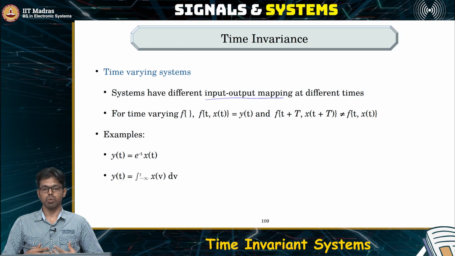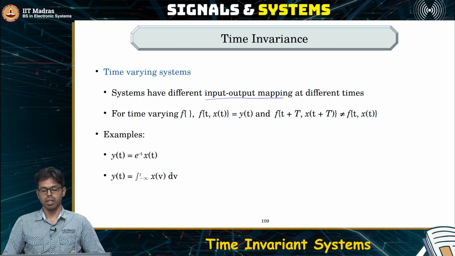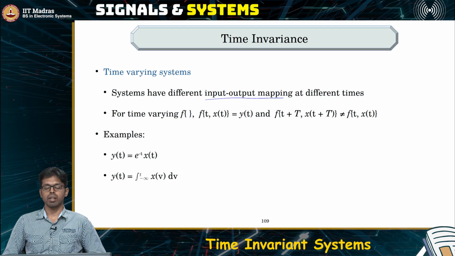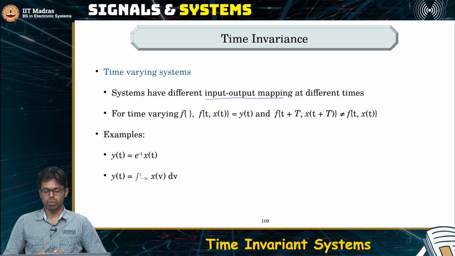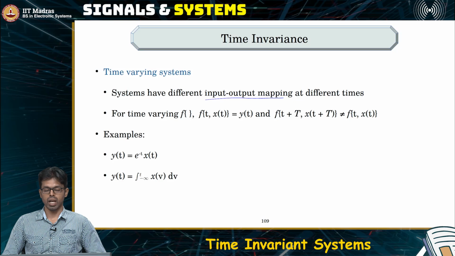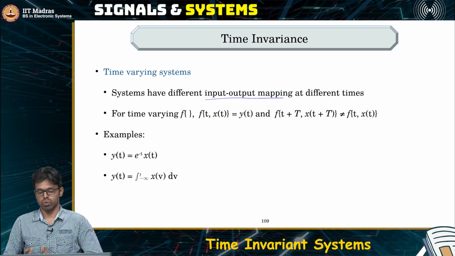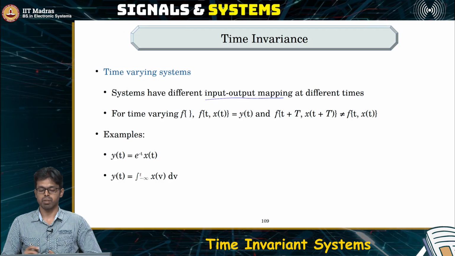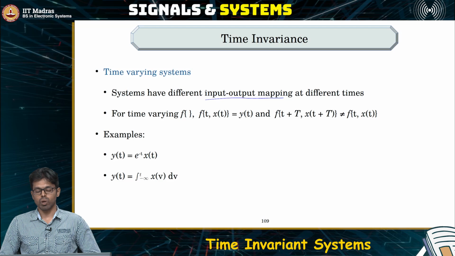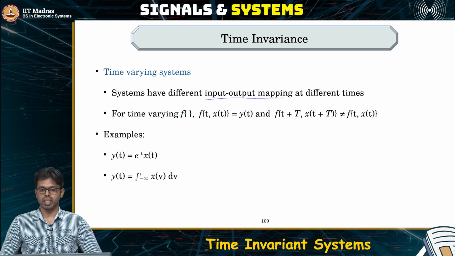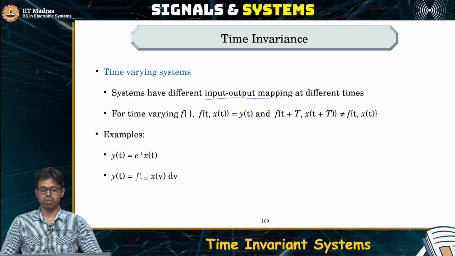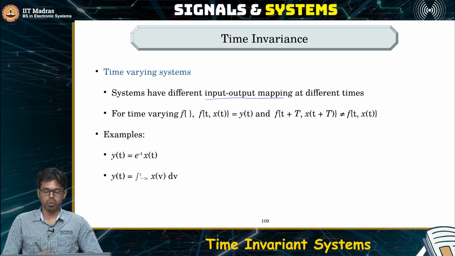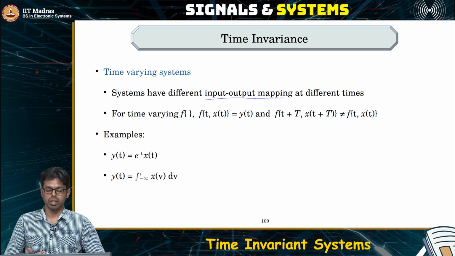I cannot simply see what is the output today and also decide that tomorrow I'll get the same output. If it was a time invariant system, then I know that if I feed in an input of 1 volt today and I observe an output of 2 volts, I can shift my input in time to tomorrow. That is, I shift my time of input by 1 day, and I see the output tomorrow. I know that it will also be the same output of 2 volts because it was time invariant. If it changes to 3 volts, then depending on which day I take the measurement, the output is changing. So it is a time varying system.